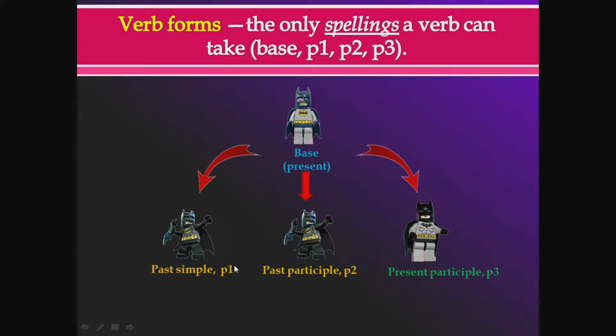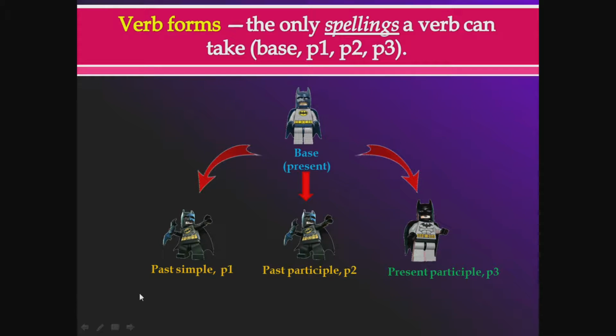Then there are two forms that are related to the past. They're called the past simple form and the past participle form, okay? The past simple form and the past participle form. And then there's the last form, which is the present participle form. So the base form, and the base form with S is also known as the S form. So there are two forms represented here. And the past simple, past participle, and present participle.